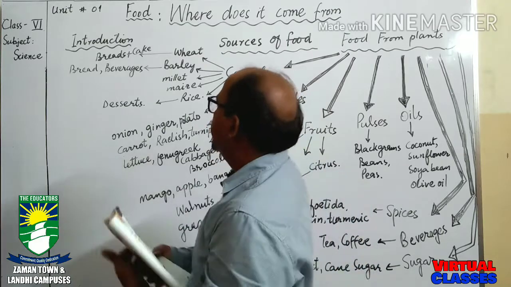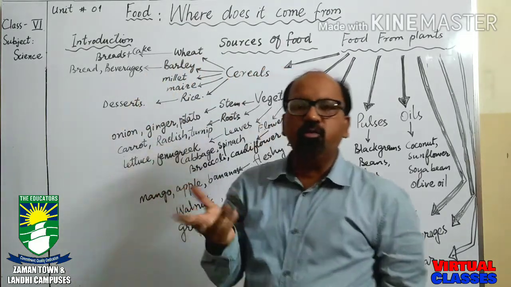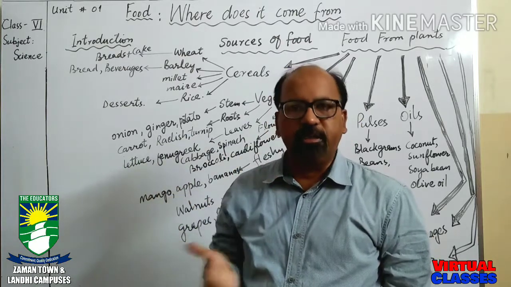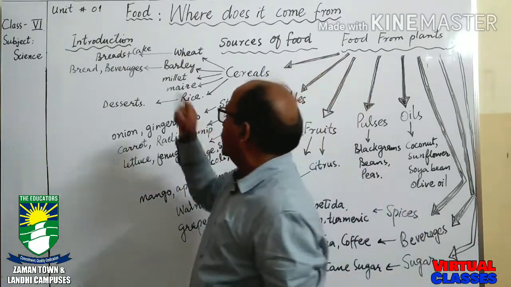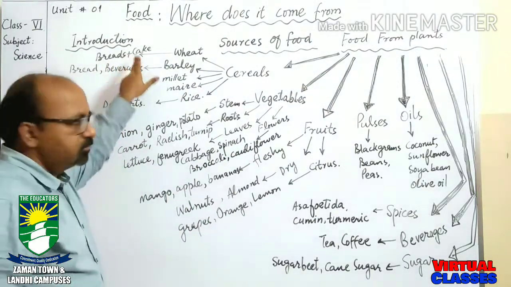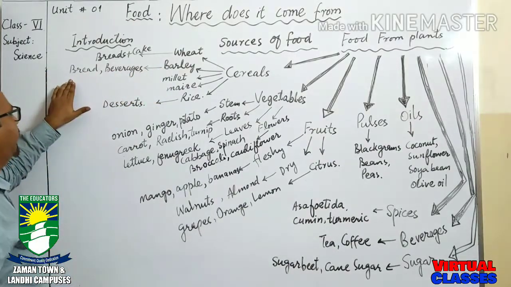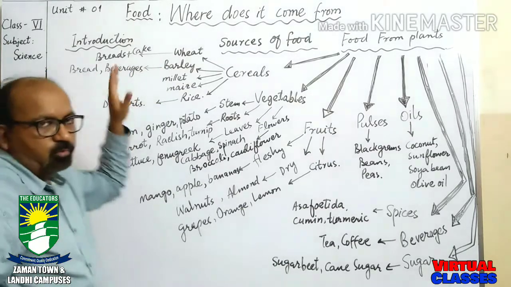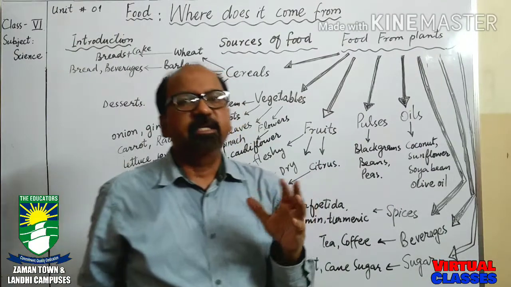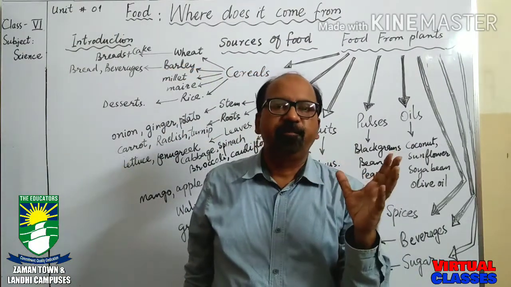Wheat is normally used to make loaves. We use it in daily life, but wheat is also used for making bread and cake as well. Barley is used to make bread and beverages. What is a beverage? A beverage is any drink except water.